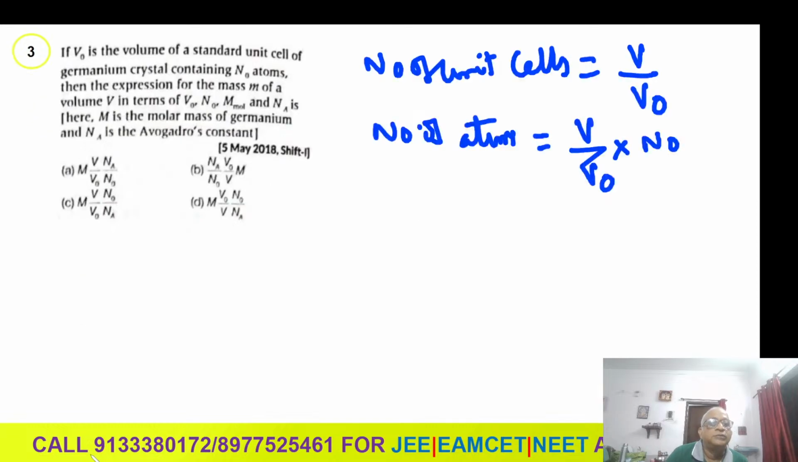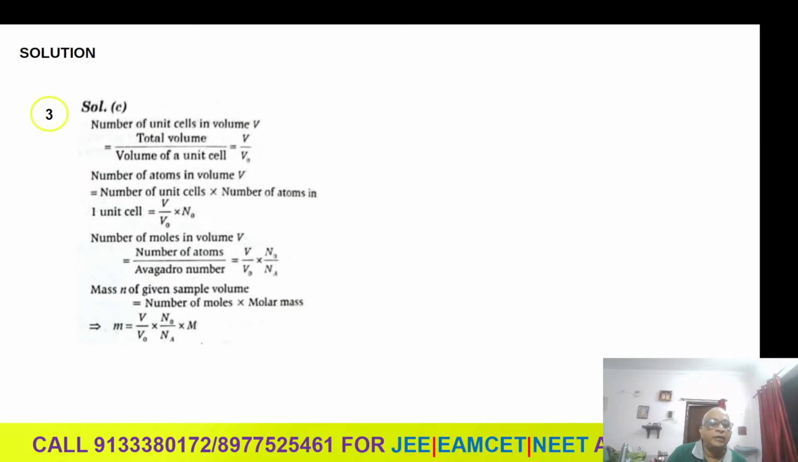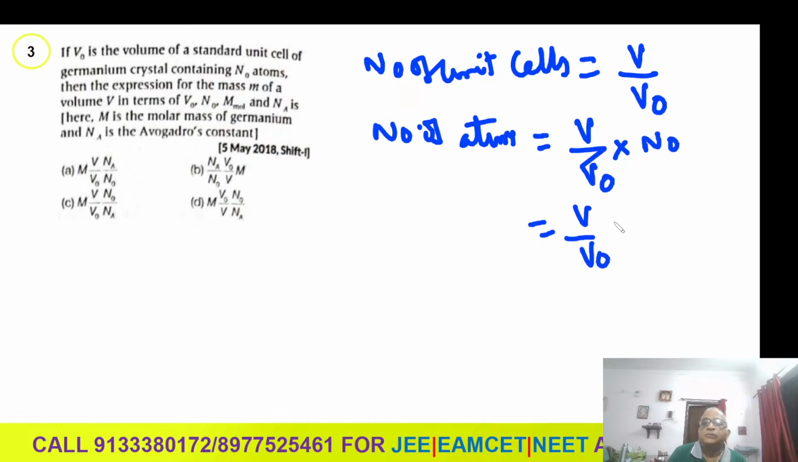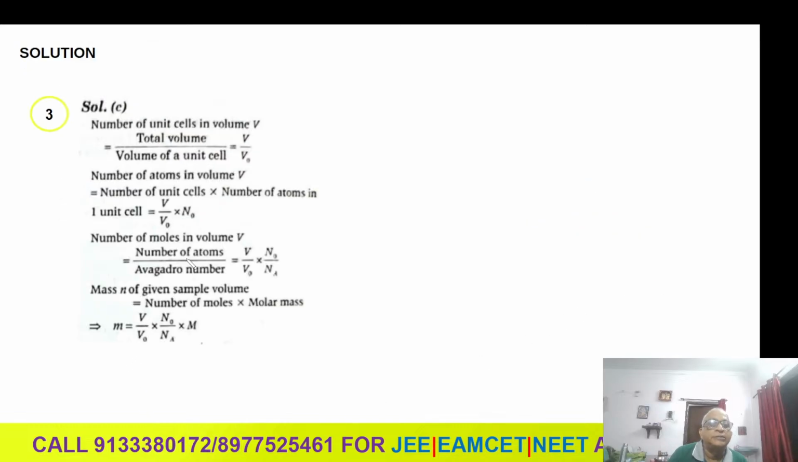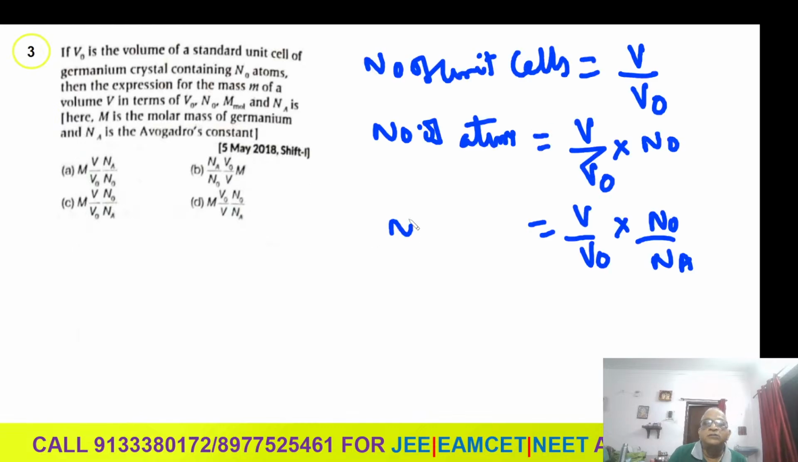Then next one is what? From number of atoms to number of moles. How will you calculate? Number of moles means you divide by Avogadro number. Na is called Avogadro number, 6.02 into 10 to the power 23. If you divide by Avogadro number, you get the number of moles. So number of moles is V by V0 into N0 by Avogadro number.